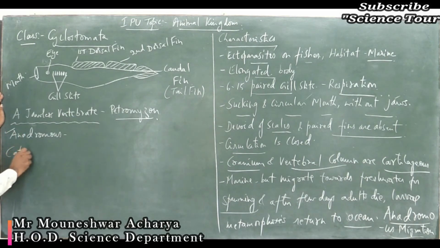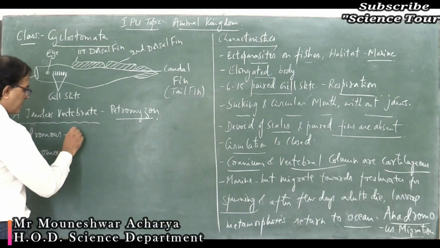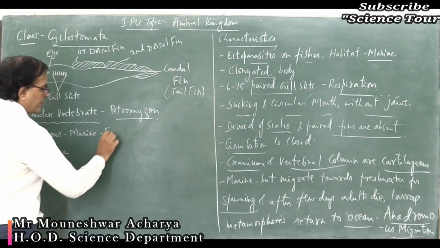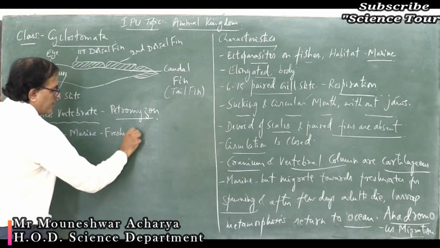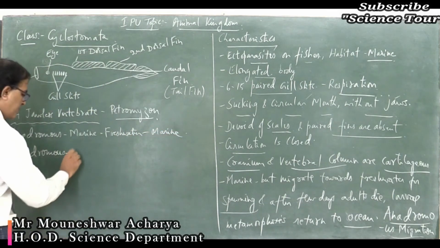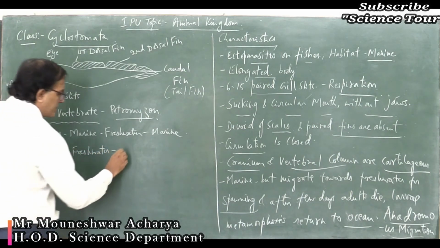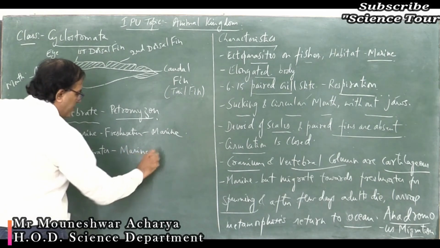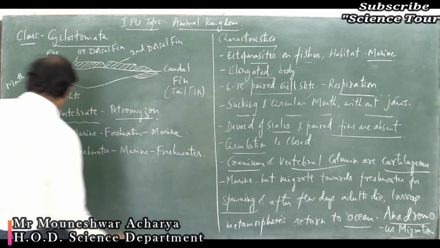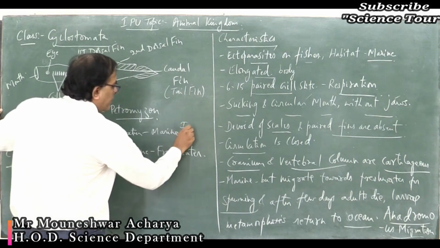There is one more migration that is called catadromous migration. So anadromous means from marine water to freshwater migration and back to marine water. Whereas catadromous means from freshwater they will migrate towards the sea, marine water, and back to freshwater. Such kind of migration is called catadromous migration, underline. So mark it as important for CET NEET.